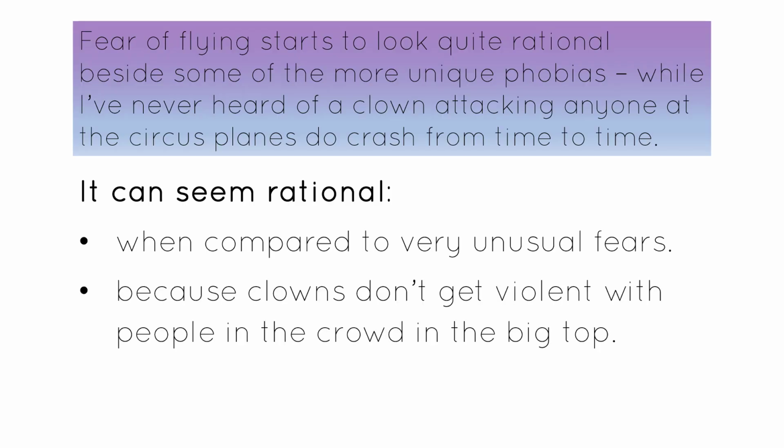So I can say, using my original heading, it can seem rational. I didn't have to rewrite that, saving myself time, because clowns don't get violent with people in the crowd in the big top. So I've changed attacking to get violent, anyone to people in the crowd, and circus to in the big top. So I've done find it, change it, another mark. Now I've got my 2 marks here. And I can be very happy with those 2 marks.